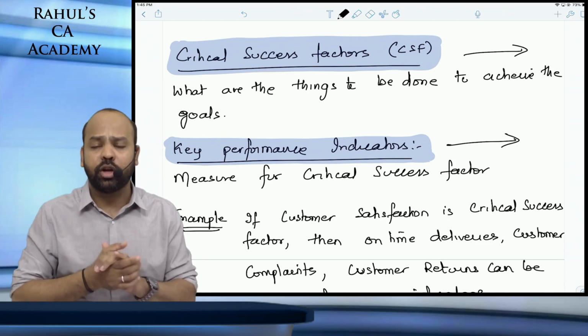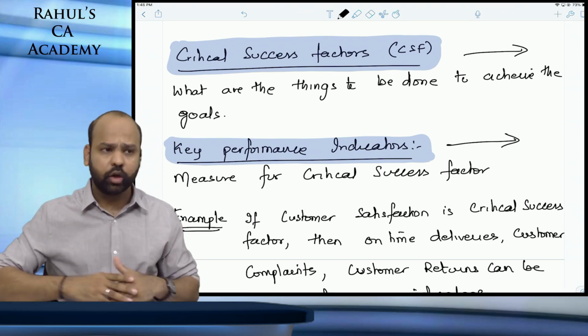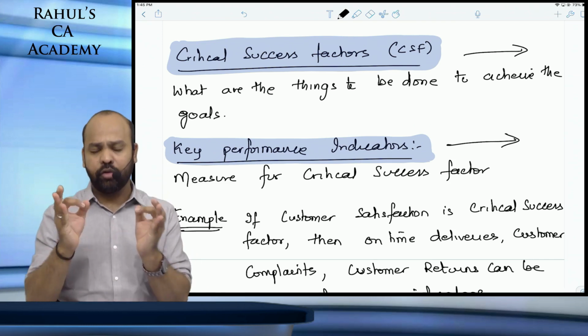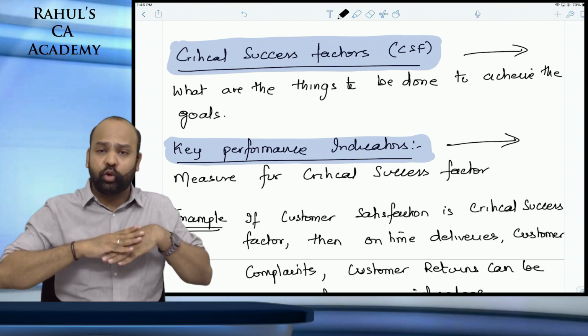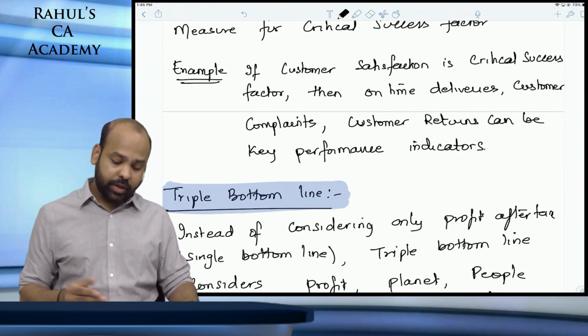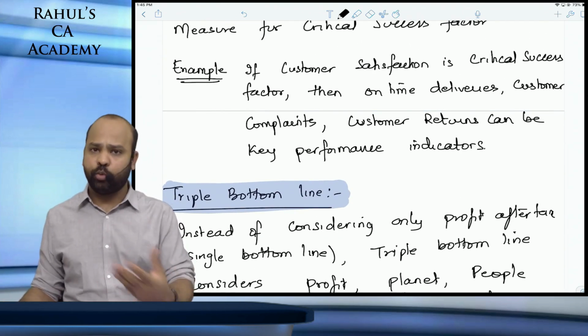Guys, apply this in your real life also, and you will do wonders. You will always do wonders. This is the best way of evaluating your own performance. I'm not talking only about exams. This can be applied to any field. So here there are a couple of examples given which I just spoke about.